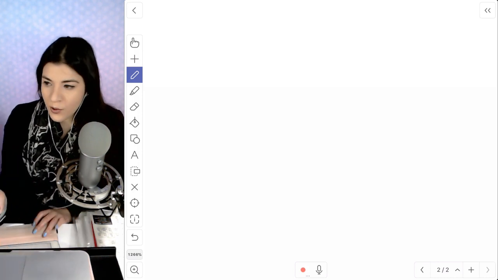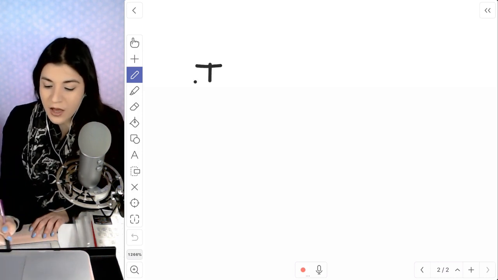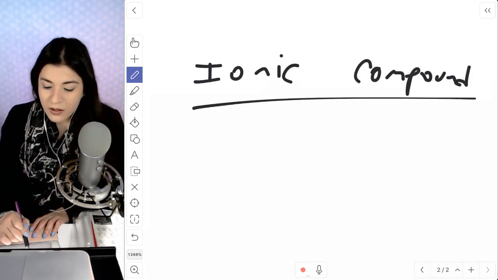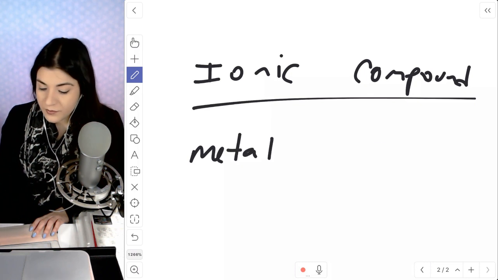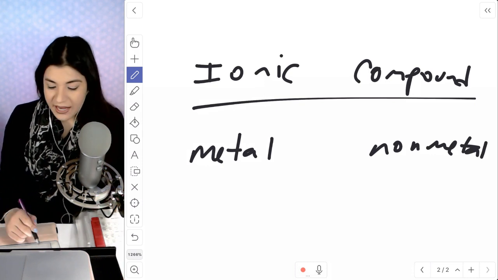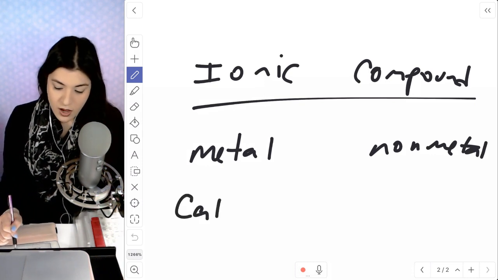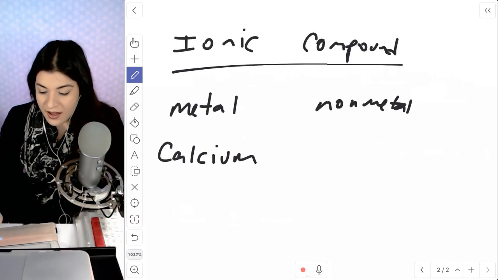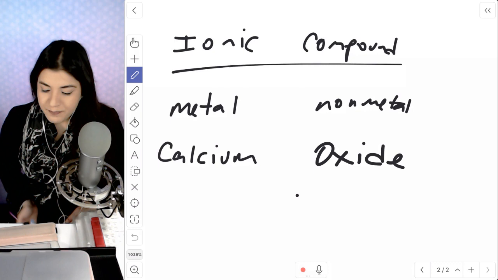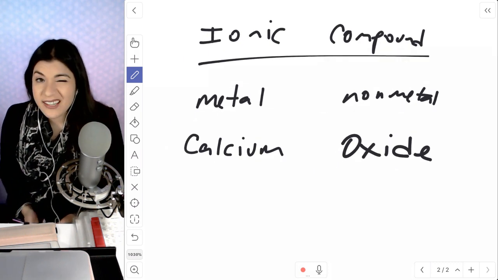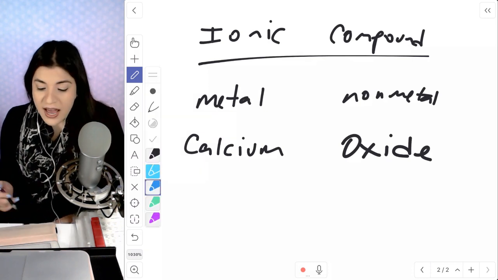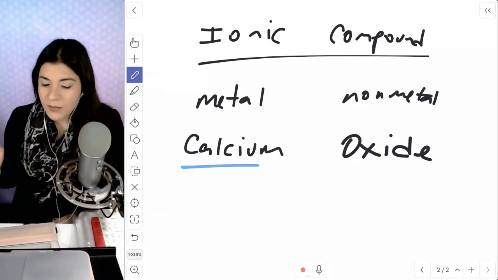Let me make one up real quick. So I'm going to start off with an ionic compound. So an ionic compound, we stated, was a metal and a nonmetal. Okay, so let's say if I had calcium and I had, I'm going to state that it's oxide. And by the way, the reason why I'm doing oxide instead of just oxygen, the rules for naming ionic compounds is that we're always going to have the standard name of the metal.